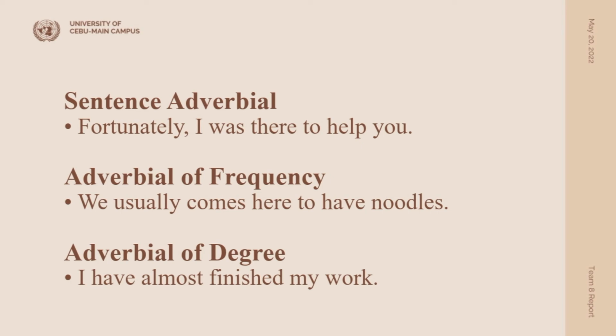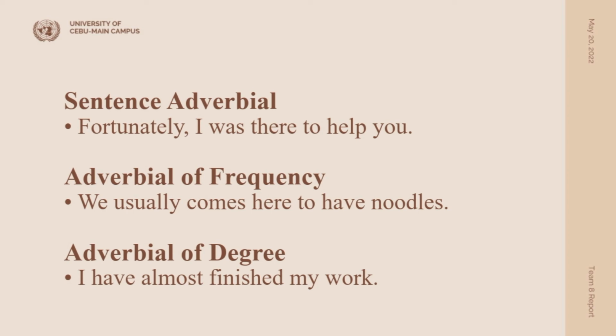Another type of adverbial is the adverbial of frequency. We usually come here to have noodles. These adverbials talk about the frequency of an action. We usually modifies the frequency of the action. Last, adverbial of degree. I have almost finished my work. So the word almost is modifying the word finished and talking about to what extent this verb is true.